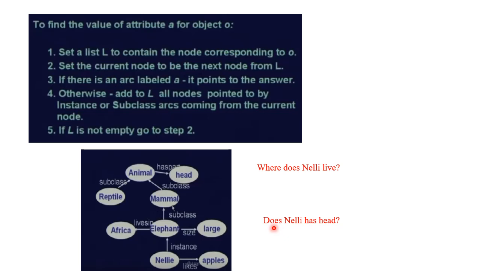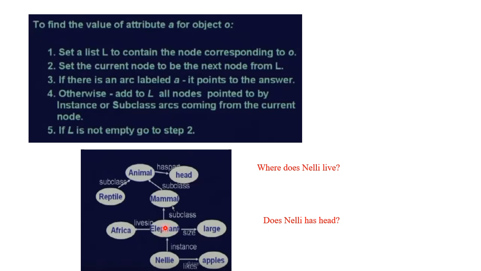Another question, does Nelly have a head? Here the object is Nelly and relation is has head. We are starting from Nelly. Nelly has no relation has head, but it has an instance relation with elephant. But elephant has no relation has.